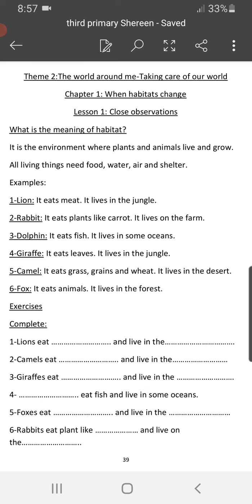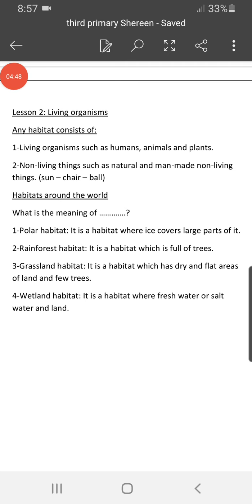Yes, sure. Number six, rabbits eat plants like what? Yes, I know that you all know that it's carrot, and they live on the farm for sure. Yes, I'm sure that you know.